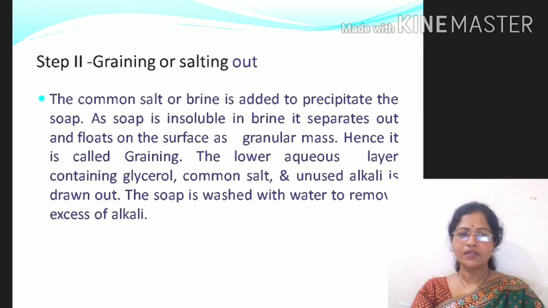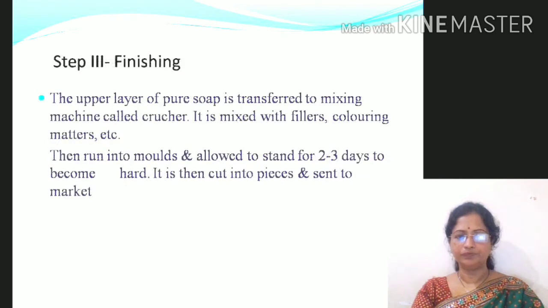The lower aqueous layer contains glycerol, common salt and unused alkali, which is drawn out, and from this solution we can separate these constituents like glycerol and alkalis, and they can be recycled. The soap is then washed with water to remove the excess alkali.